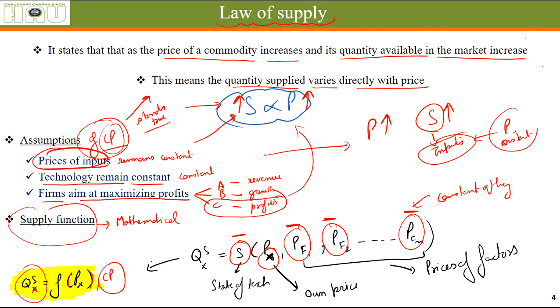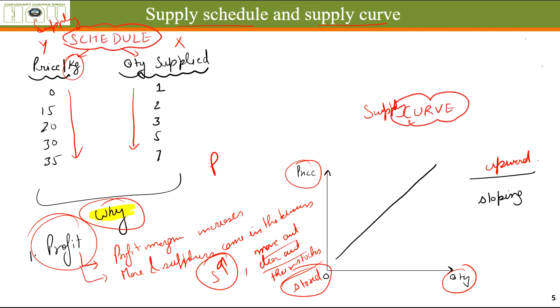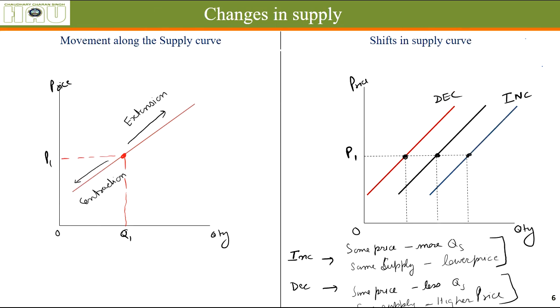And if the price is constant, that means the cost of producing those things is remaining constant. And when the price is continuously increasing, price minus the cost, this thing is increasing, this thing is remaining constant, that means margin or profit is increasing, which leads to increase in supply. So these are the reasons behind it. Profit is the ultimate guide.